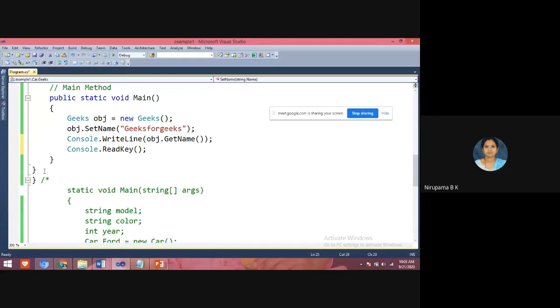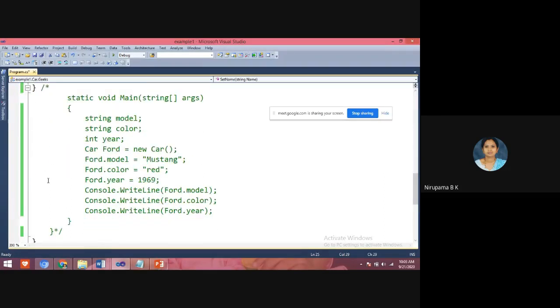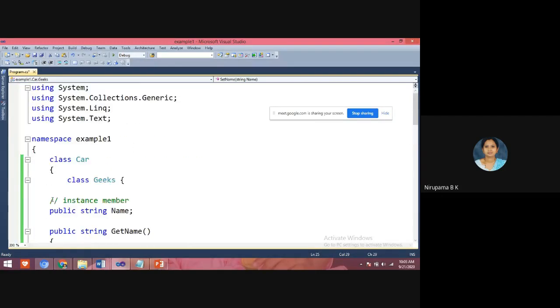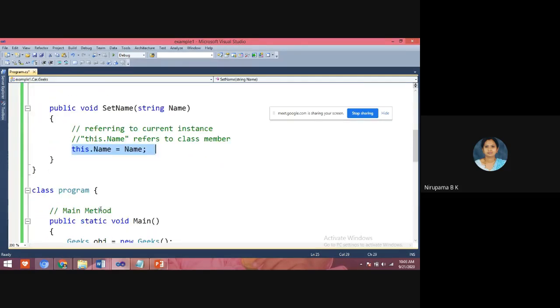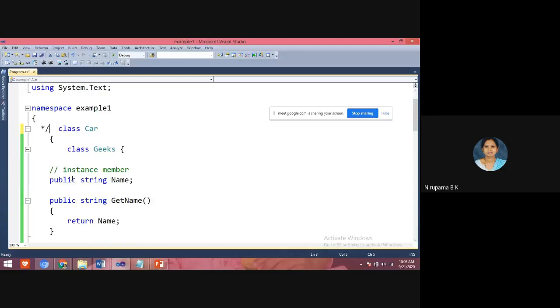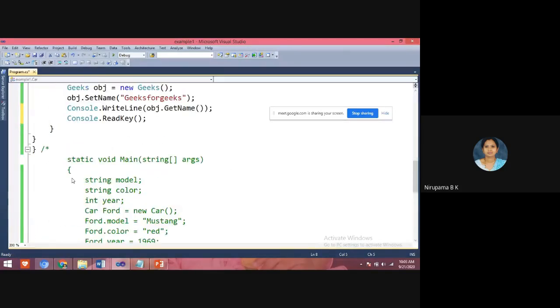Respond. Please respond. If you don't respond, then how will I understand whether you are understanding or not, or whether you have any confusion between this program and that program? Because in that program errors are there. I don't want to waste my time in solving the errors. That's why I switched over to this program. If you want me to show that program only, I'll show that program only.